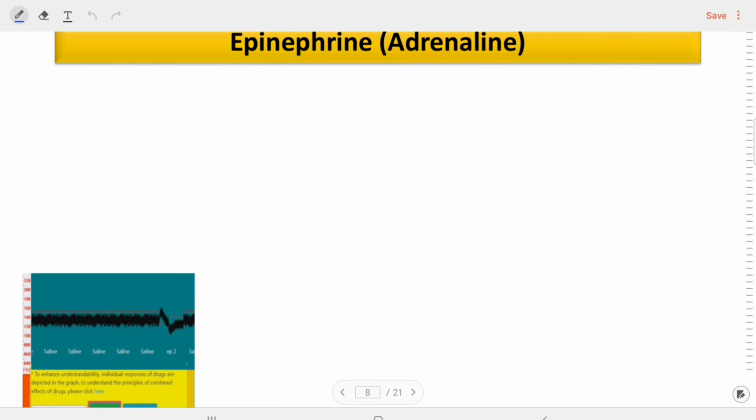What will be the effect after giving adrenaline? This is very important because we all know adrenaline is an adrenergic drug, and this drug acts on all adrenergic receptors like alpha 1, alpha 2, beta 1, beta 2, beta 3. Here we are not going to discuss beta 3 action because we mainly have to see the effect on heart rate and BP, which is mainly affected by the alpha and beta 1, beta 2 receptors. So we know that alpha 1 is a strong receptor, and beta 2 is the more sensitive one.